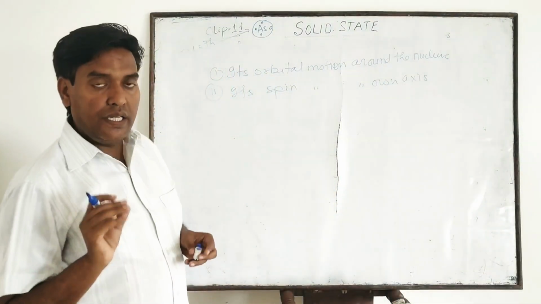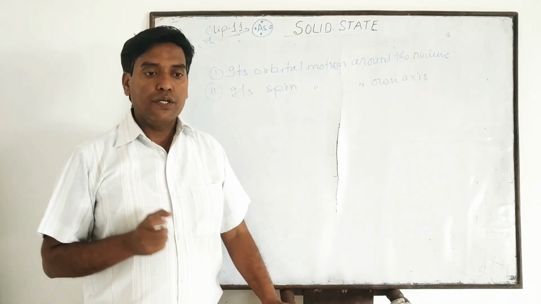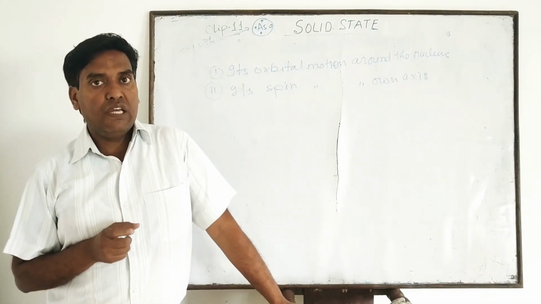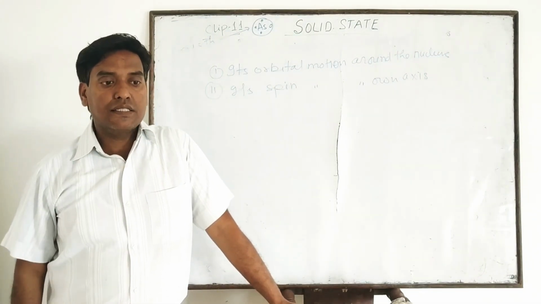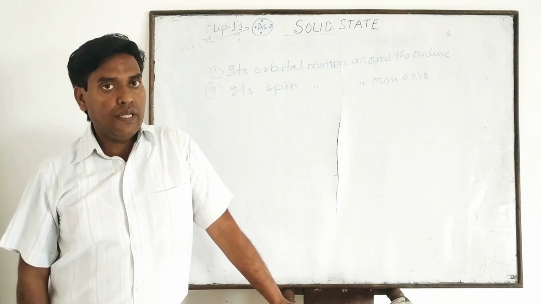Clear? So each atom is made of electrons, and each electron behaves like a tiny magnet due to two types of motion. One is the orbital motion of the electron around the nucleus, and second is a spin motion, a spin around its own axis.